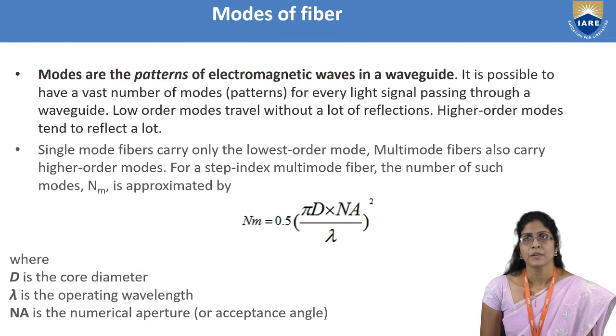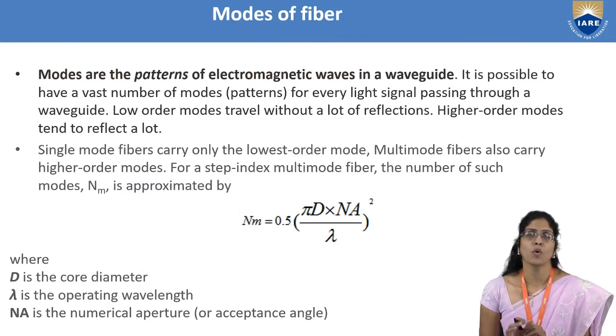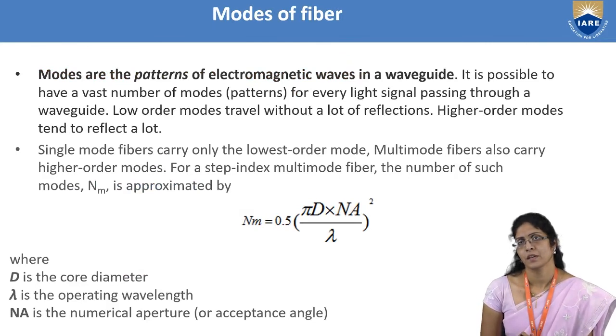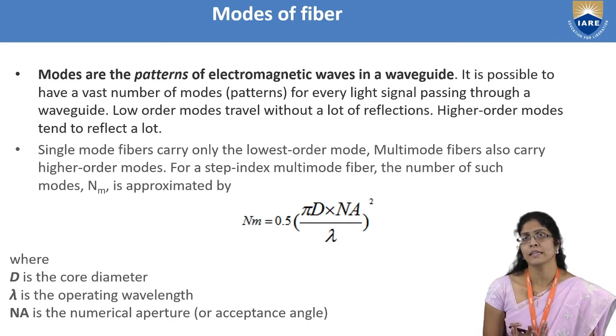Going ahead, you need to understand the modes of the fiber. If you are launching some light at the launching edge, the light will undergo different patterns. As you know, light is an electromagnetic wave, and throughout the waveguide it will undergo different patterns.